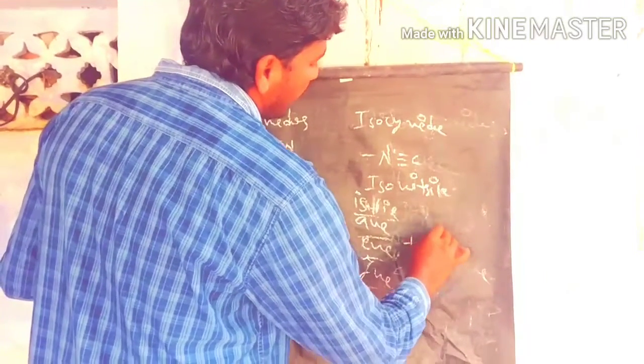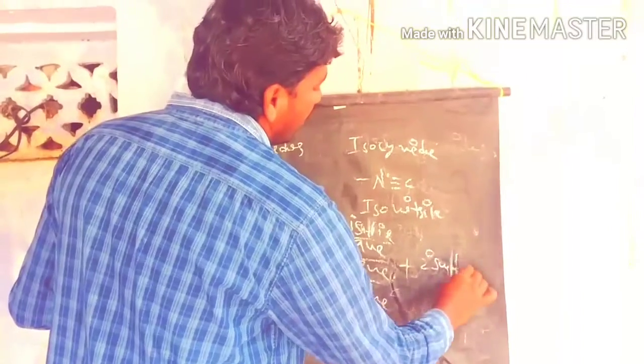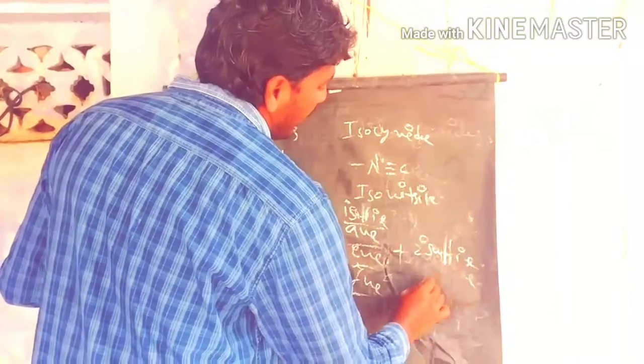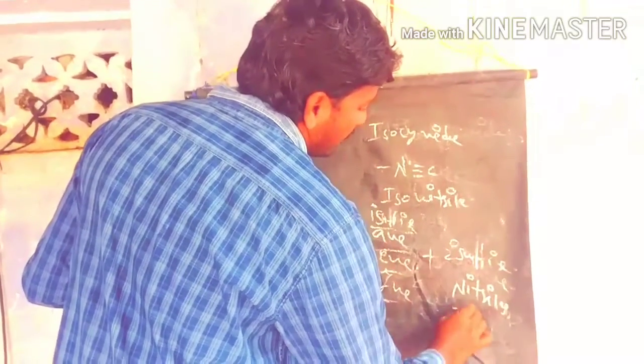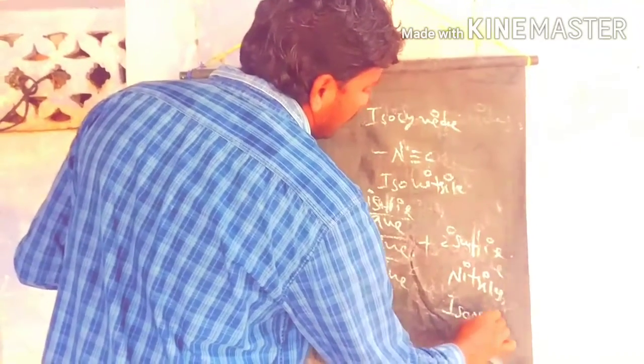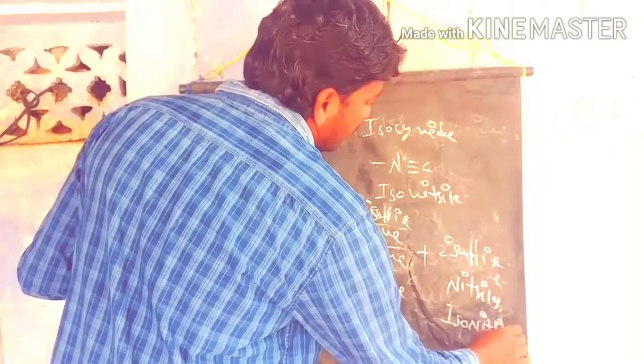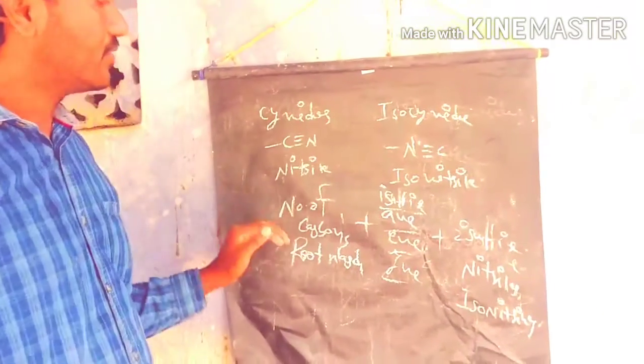The secondary suffix for the cyanides is nitrile, and for isocyanates, isonitrile. That is the secondary suffix for both of them.